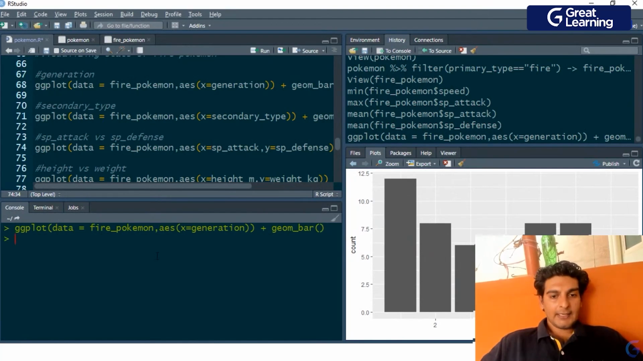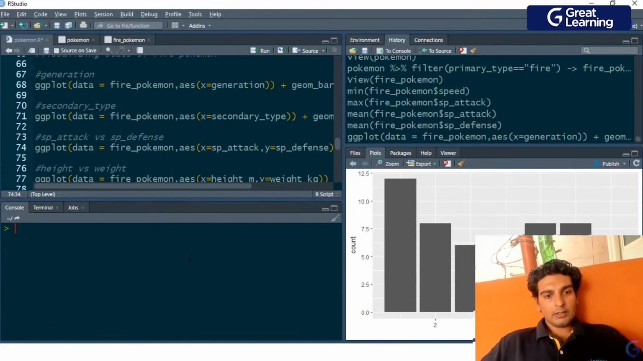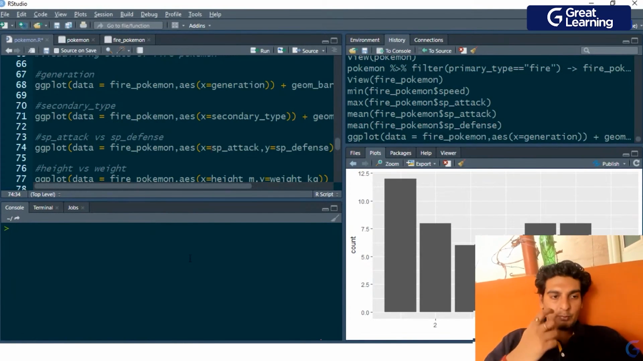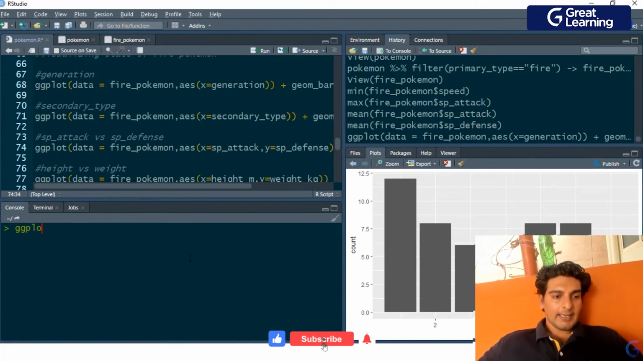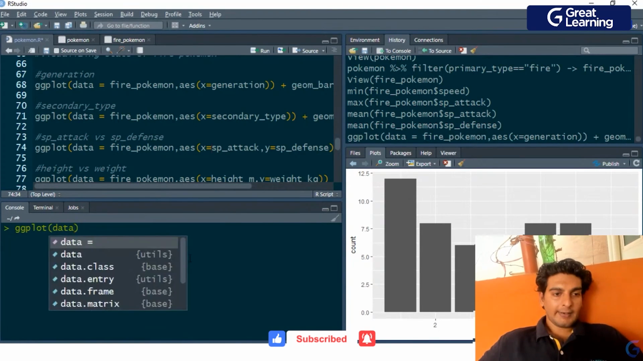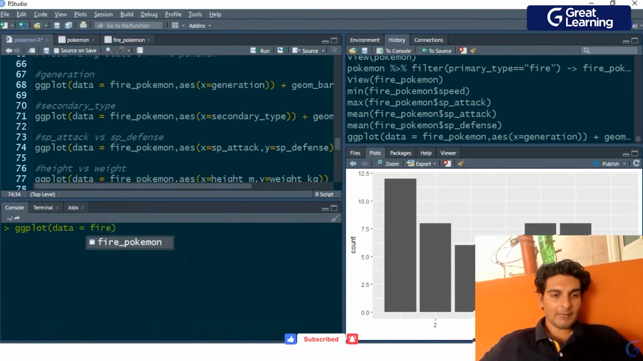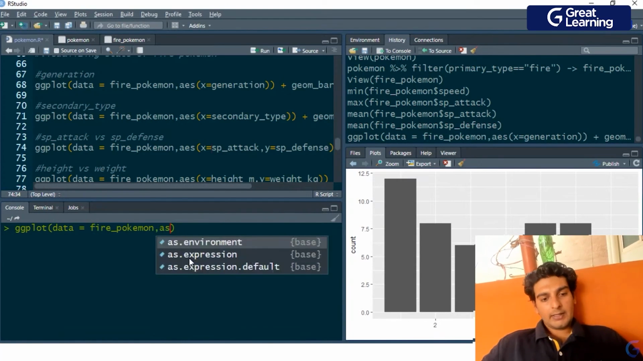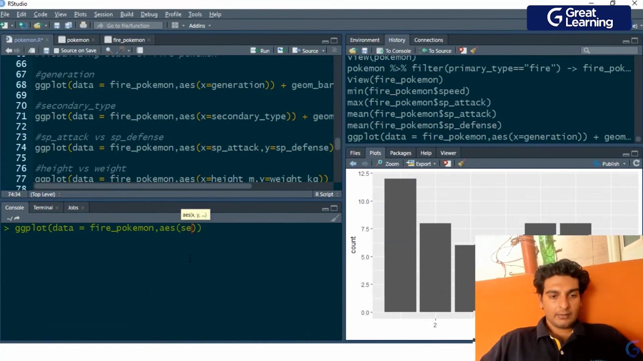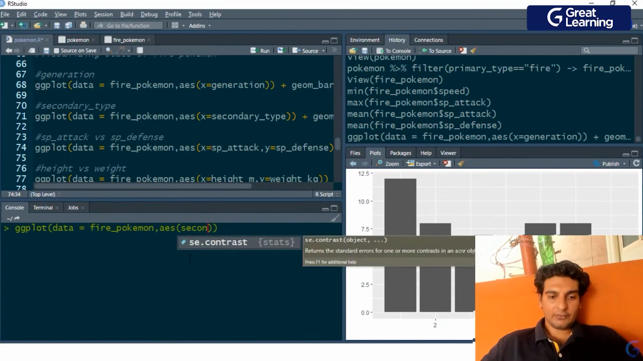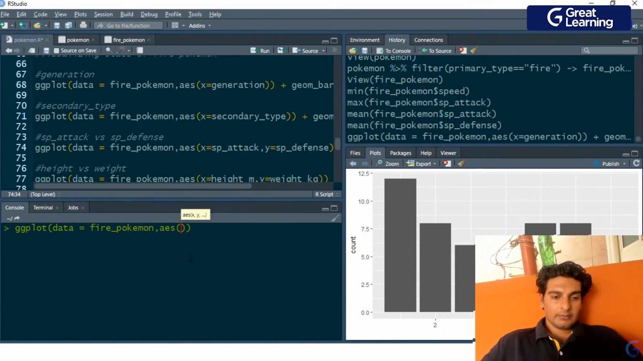Right, so now that we have this ready, what I'm going to do is understand the frequency of the secondary type of fire type Pokemons. So again, I'll have ggplot over here, and onto the data layer, I'll be mapping fire Pokemon. Then onto the aesthetic layer, I'll be mapping the secondary type column. This would go on to the x-axis.